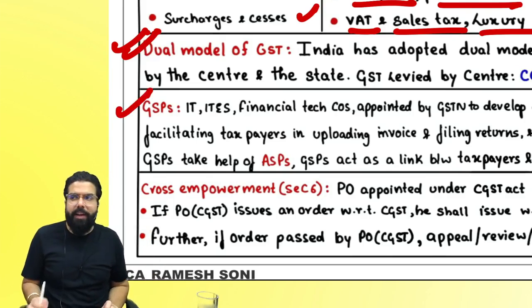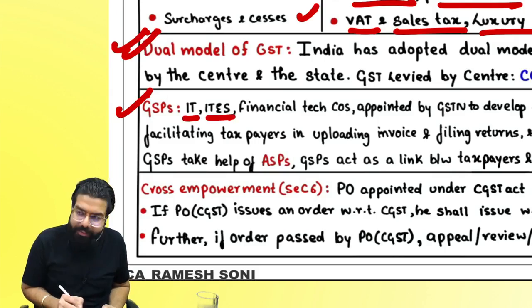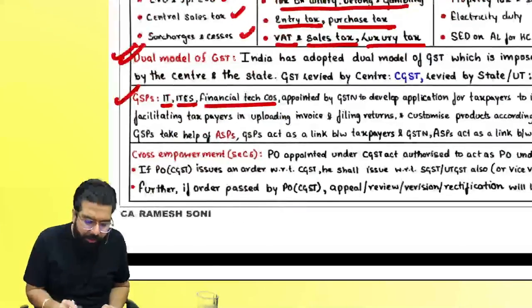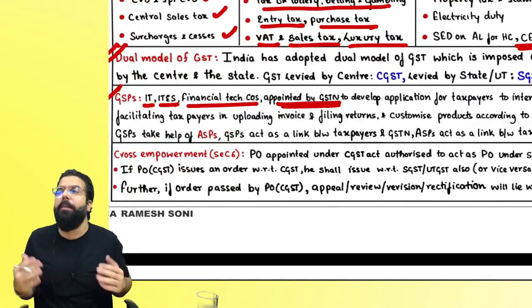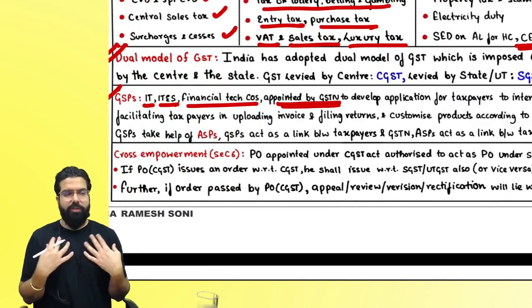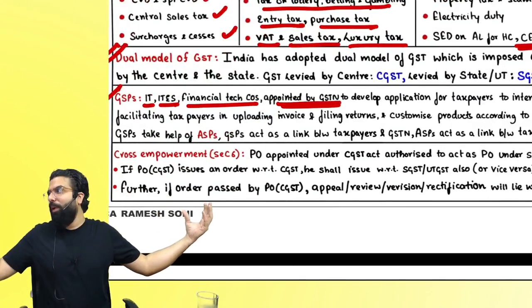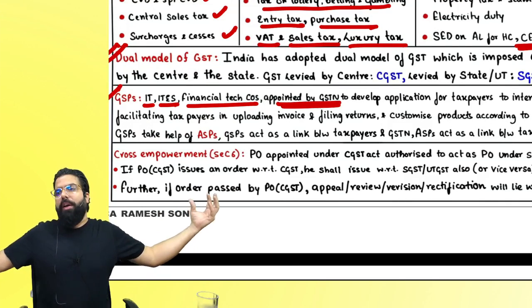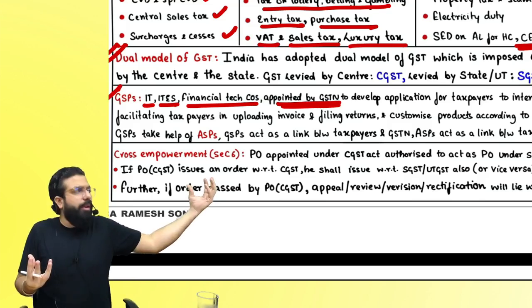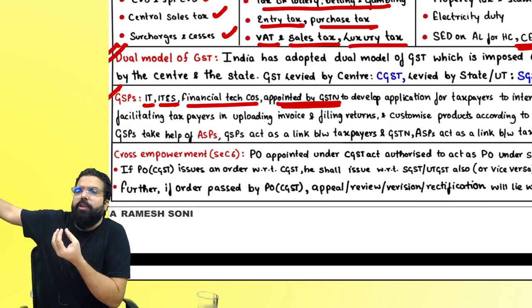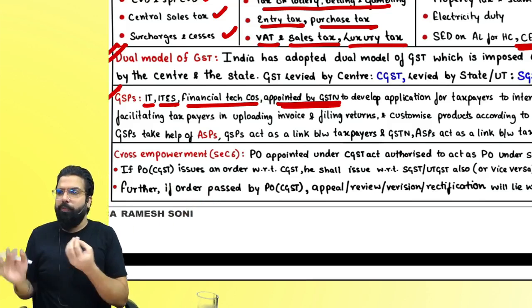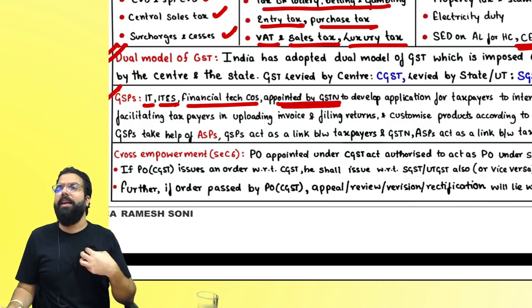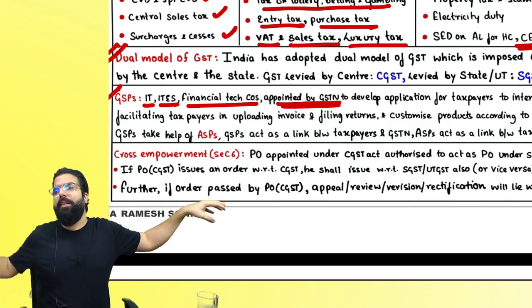What is a GSP? GSP means they are IT companies or financial technology companies. Who is appointing them? They are appointed by the Goods and Services Tax Network. So a GSP will help a taxpayer in filing their return on gst.gov.in. They will develop an application which will pull the data from your system and push it to gst.gov.in. So they are basically acting as a link between the taxpayer and the GSTN.